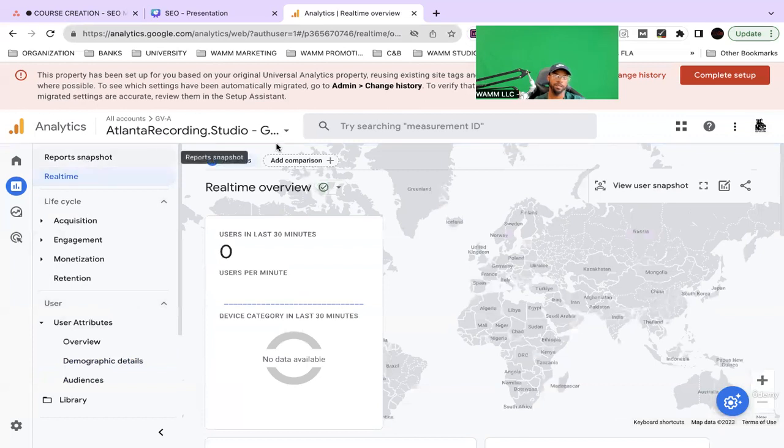So that's it, guys. That's pretty much an overview of what Google Analytics can and will show you.